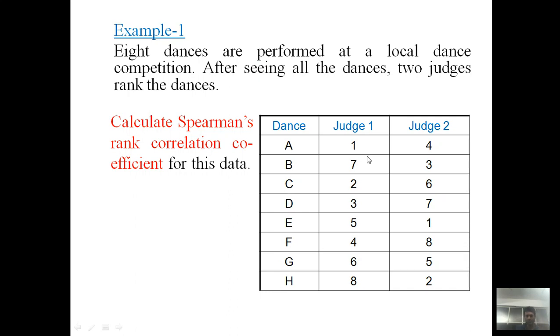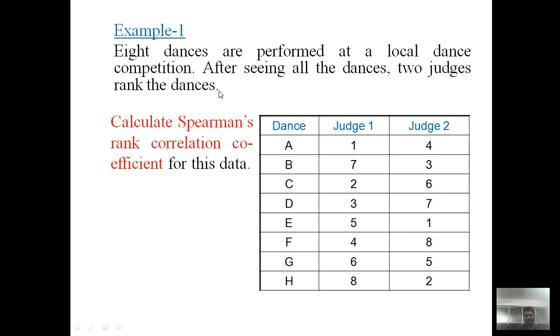Eight dancers, say A to H, perform at a local dance competition. After seeing all the dances, say two judges are assigned, judge 1 and judge 2. They have to observe each and every one of the 8 performances carefully. After completing the performance, judge 1 and judge 2 assign a rank to each of the dances.